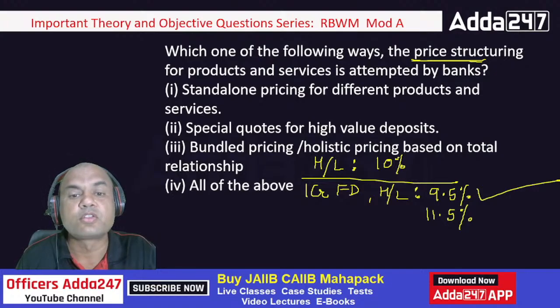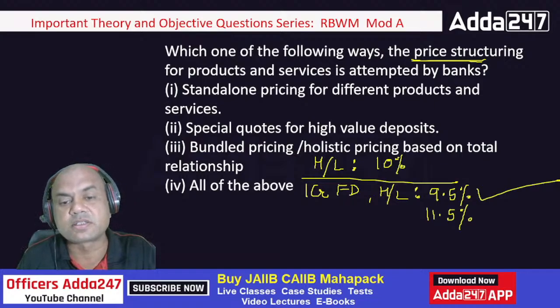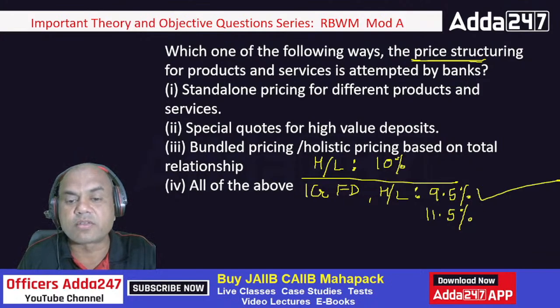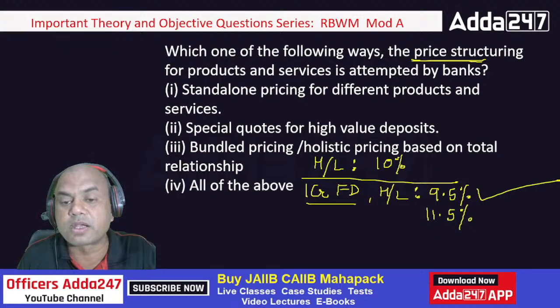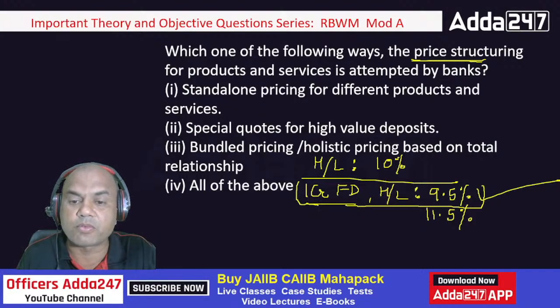So special quotes for high value deposits. Bundled pricing or holistic pricing based on the total relationship. What is bundled pricing? This one. Somebody is having a 1 crore FD, then the home loan rate will be lesser. This is known as bundling. I am bundling the price over here. Means what? I am suffering a bit, a 0.5% loss over here, but I am having a profit over here. This is known as bundling.